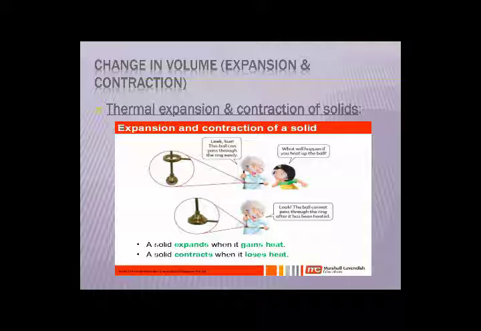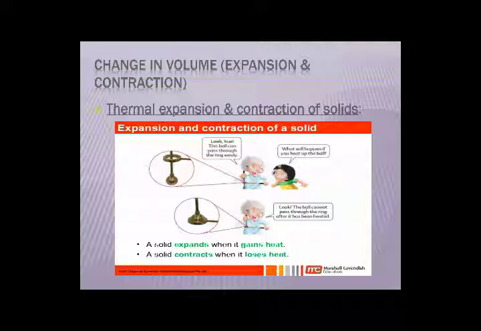The expansion and contraction of solids due to the absorption of heat is called thermal expansion and contraction of solids. The picture of this iron ball is also drawn in your book on page number 194, in which there are two pictures.